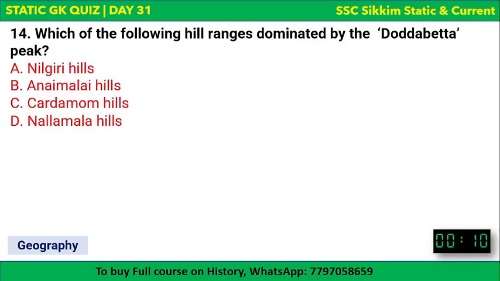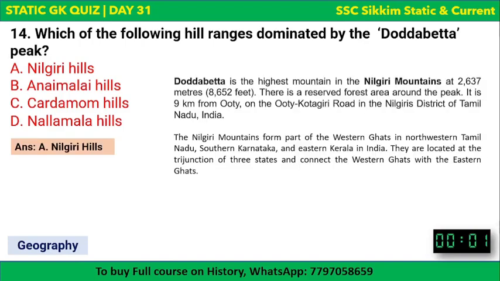So this is it. Next, which of the following hill ranges is dominated by Doddabetta Peak? Okay, which of the following hill ranges is dominated by Doddabetta Peak? This question can be framed in some other way, that Doddabetta Peak is the highest peak of which of these hill ranges? Okay, so anyway this question can be asked. The correct answer is Nilgiri Hills. So Doddabetta is the highest mountain in the Nilgiri mountains, which is at a height of 2637 meters. There's a reserve forest area around the peak. Okay, and it's 9 kilometers from Ooty.